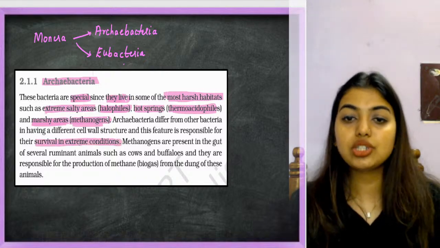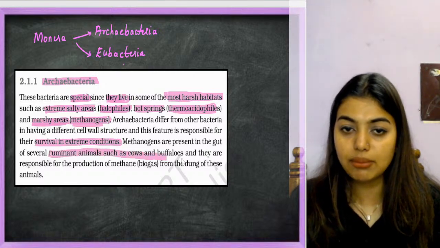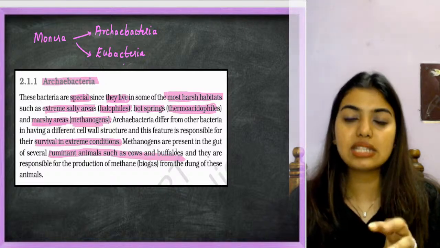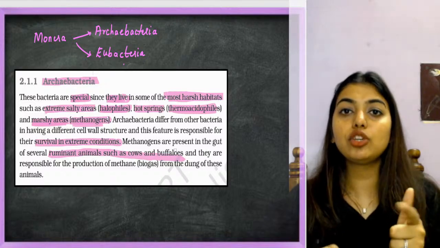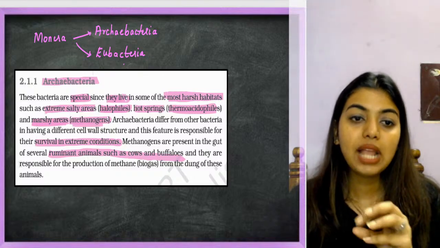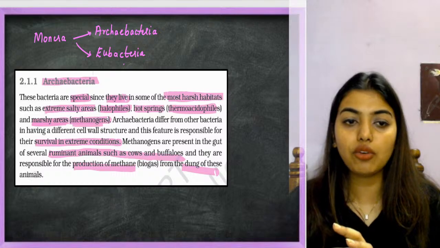Methanogens are present in the gut of several ruminant animals such as cows and buffaloes. That is the reason why they are able to form gobar gas, biogas, because cow dung has so much methane, which you will learn in the microbes chapter next year. They are responsible for the production of methane, that is biogas, from the dung of the animals.